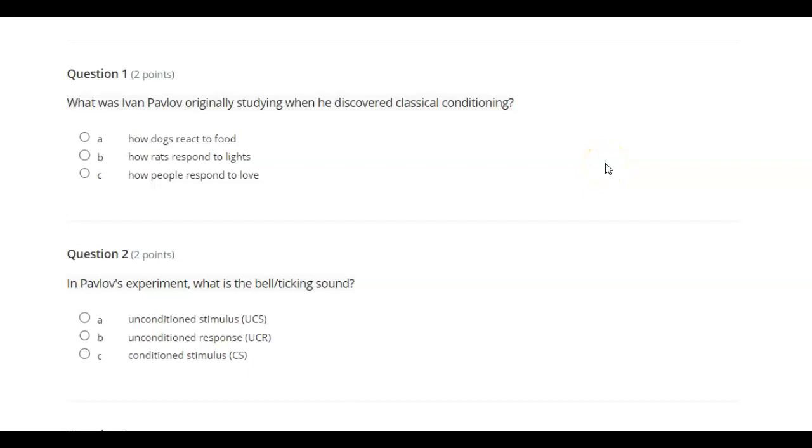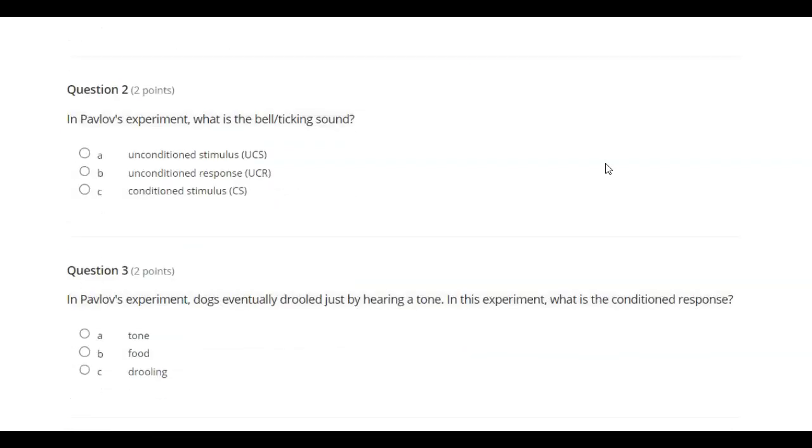What was Ivan Pavlov originally studying when he discovered classical conditioning? A. How dogs react to food. B. How rats respond to lights. C. How people respond to love.